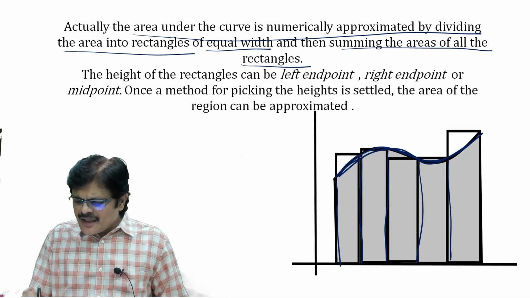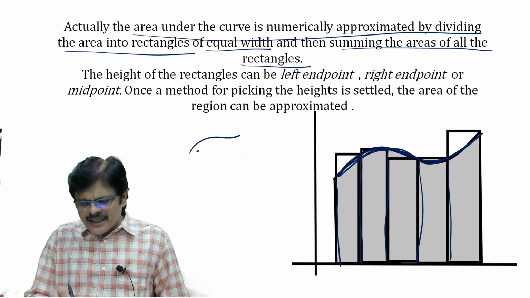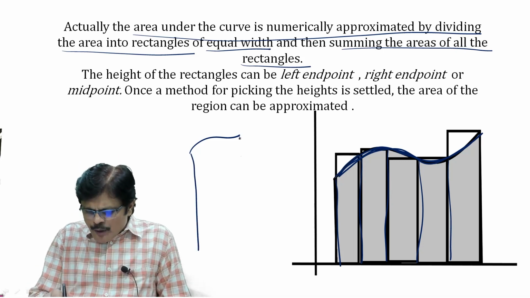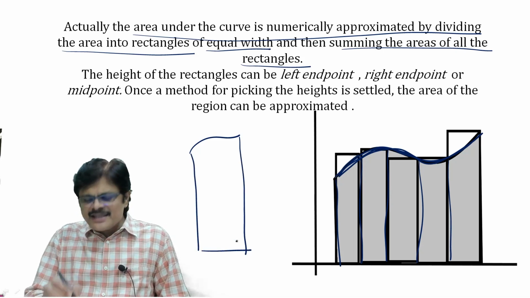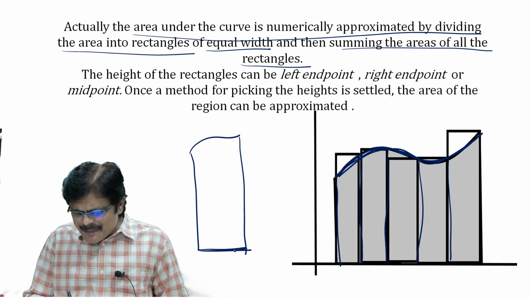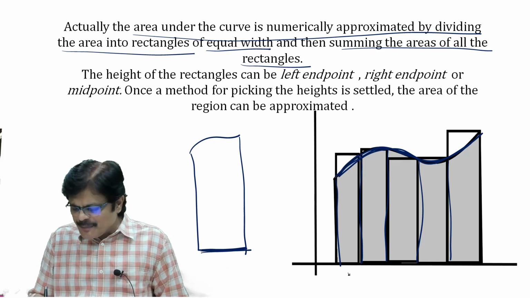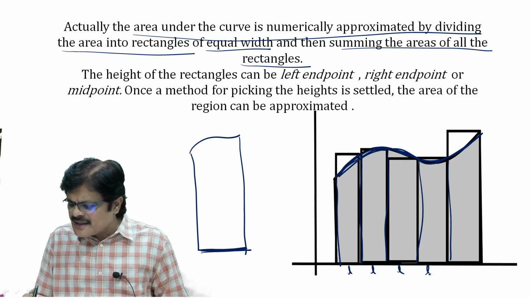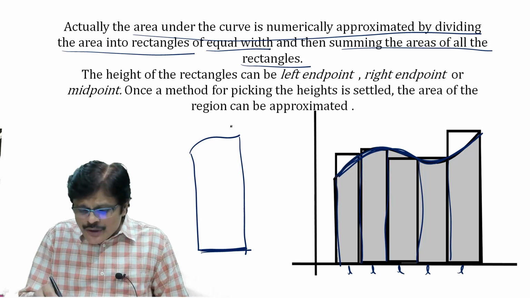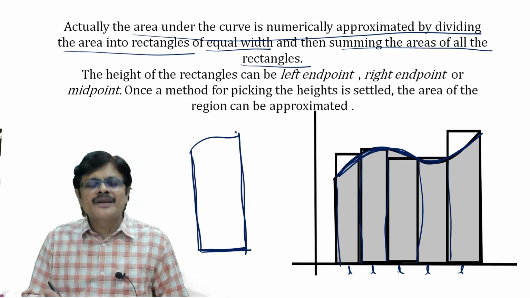Now you may ask me, you can divide into small pieces. Suppose this is a part of the curve, you may divide into a small piece like this, but this is not a rectangle, correct or not? Because the length may be the same, or width or length, whatever you call it, the width may be the same. Suppose this is L, this is L, this is L, this is L, this is L. What about the height? Whether I should take this as the height or this as the height?